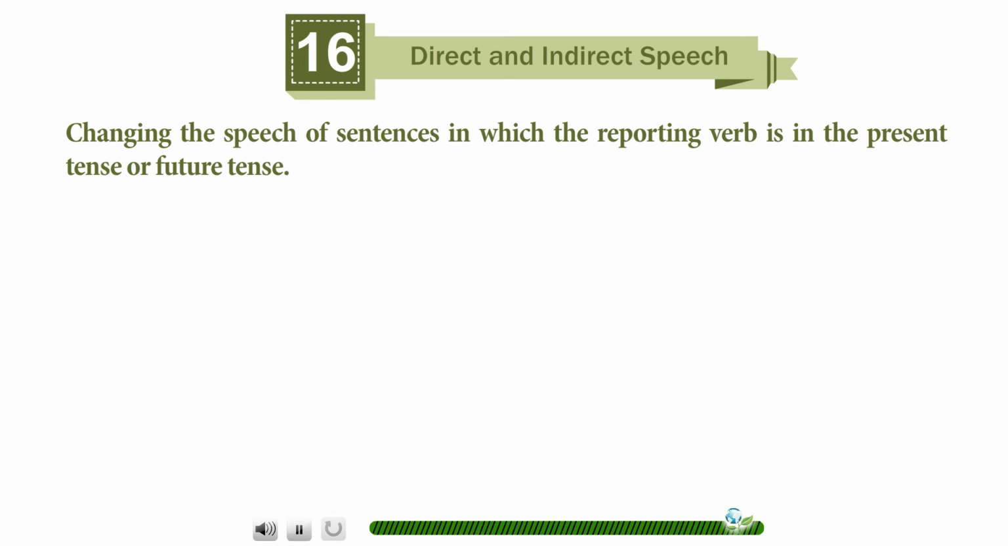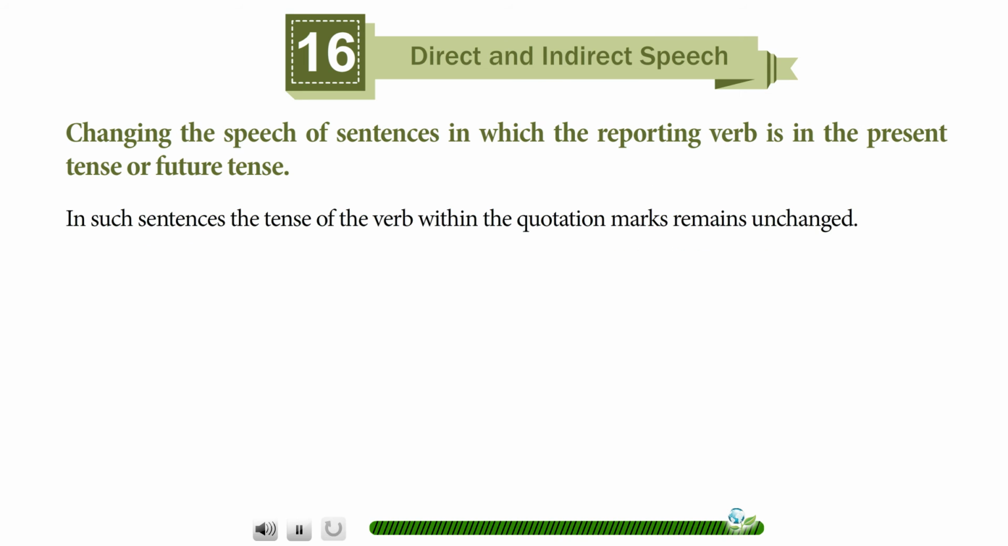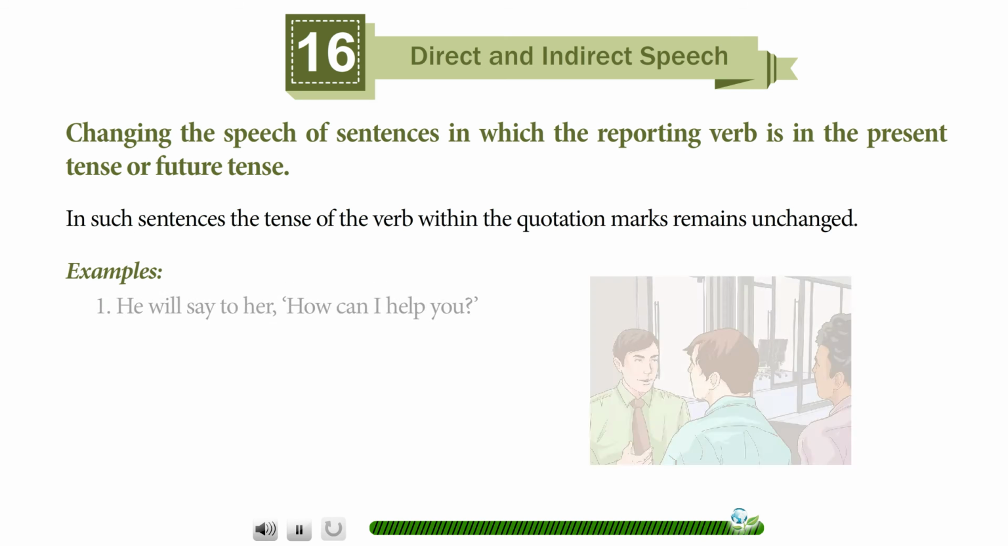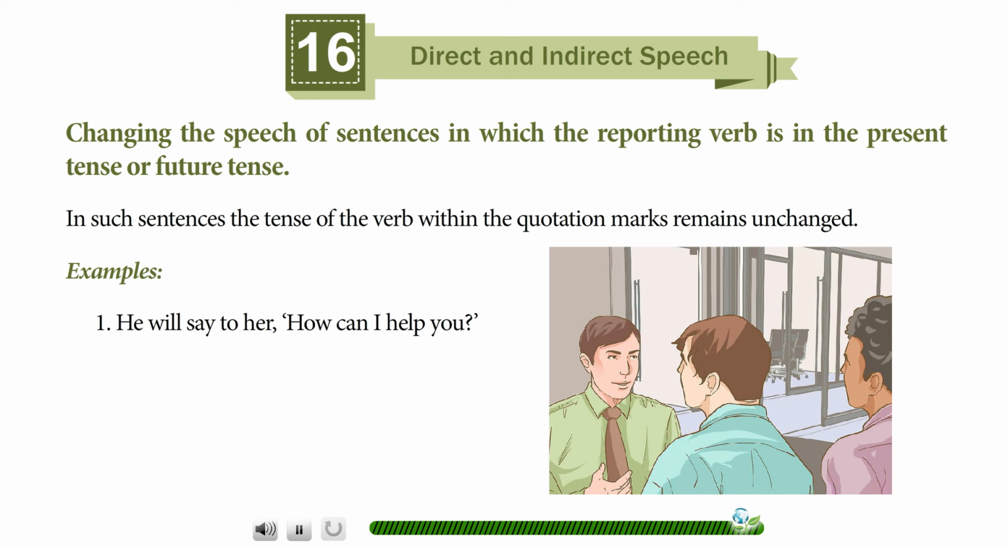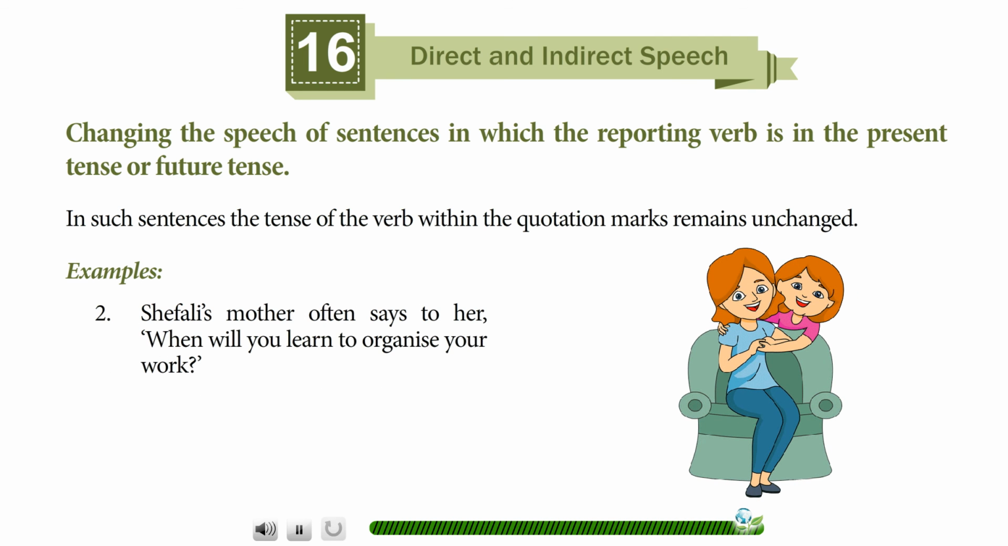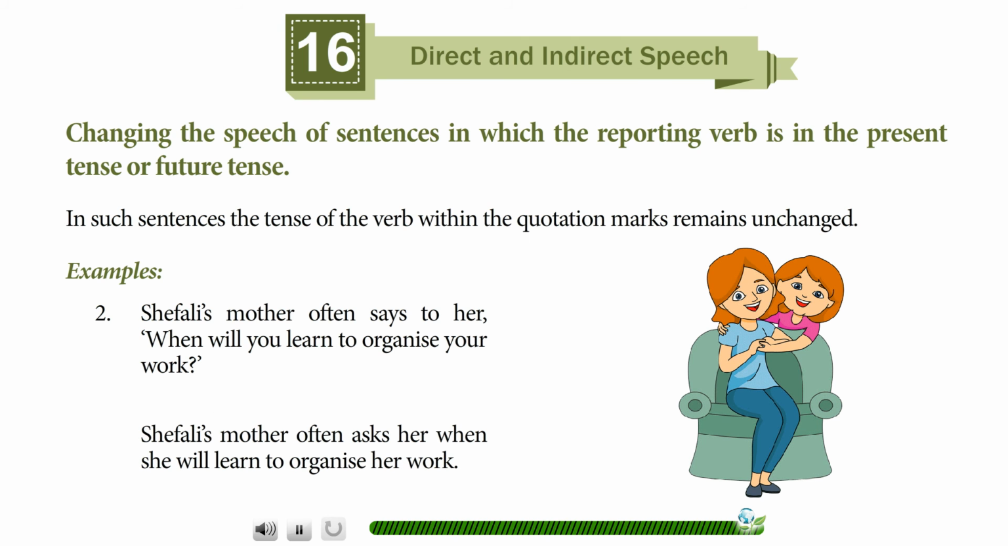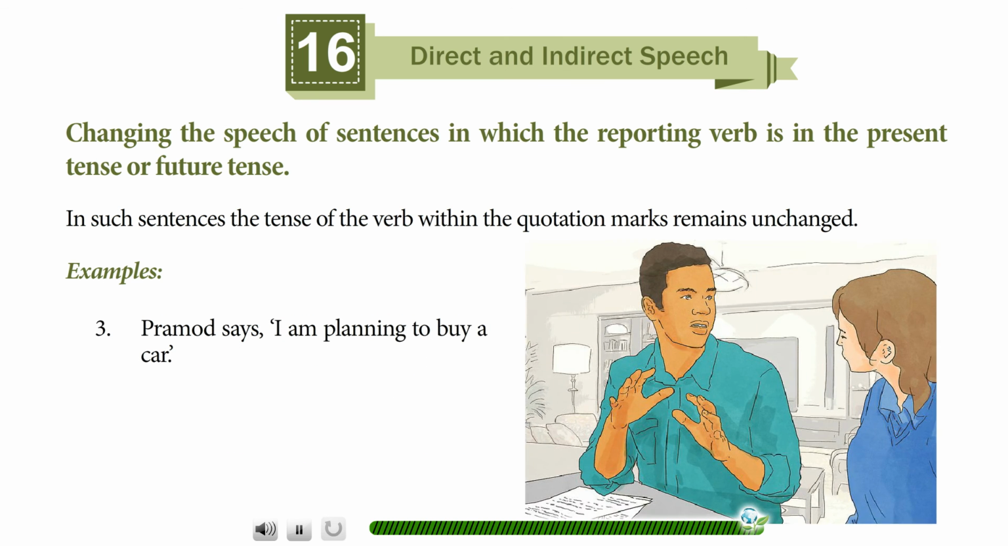Change the speech of sentences in which the reporting verb is in the present tense or future tense. In such sentences, the tense of the verb within the quotation marks remains unchanged. Examples: He will say to her, "How can I help you?" He will ask her how he can help her. Shefali's mother often says to her, "When will you learn to organize your work?" Shefali's mother often asks her when she will learn to organize her work.